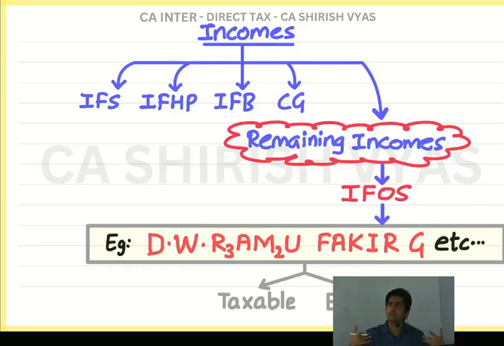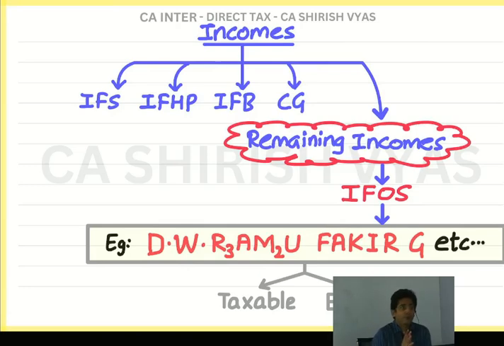So whenever I come to class, I will come with some income and then I will explain to you whether it is taxable or exempt. And see, most of the incomes are taxable. Income is meant to be taxed. But a few incomes are exempt. Which few incomes are exempt, you need to memorize, and there you have to understand the logic also. Don't learn anything by heart like a rule. If I tell you this income is exempt, you should have the reason, sir, why. Income should be taxed. So although we like it or not, it is exempt.